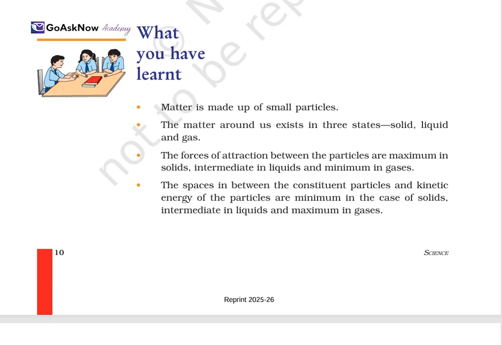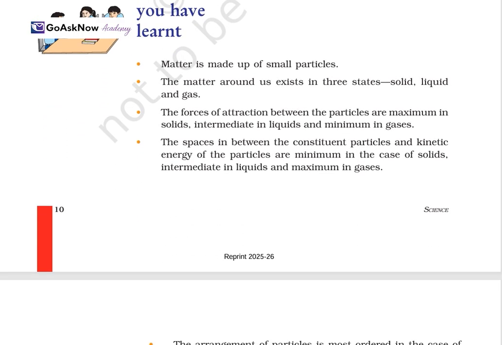Now, what we have learned in this chapter is that matter is made up of small particles. Matter around us exists in three states, which are solid, liquid, and gas. The force of attraction between the particles is maximum in solids, intermediate in liquids, and minimum in gases. The diagram simply represents that the force of attraction in solids is very high, in liquids moderate, and very minimum in the gaseous state.